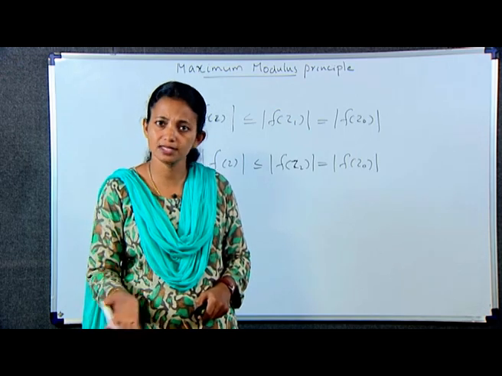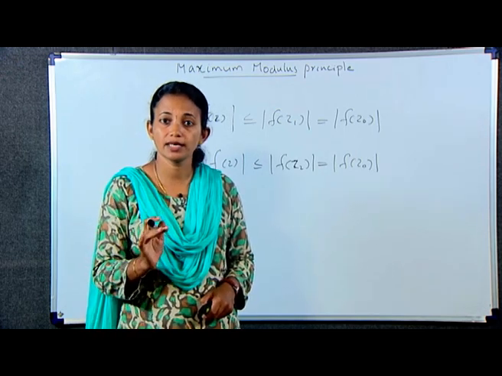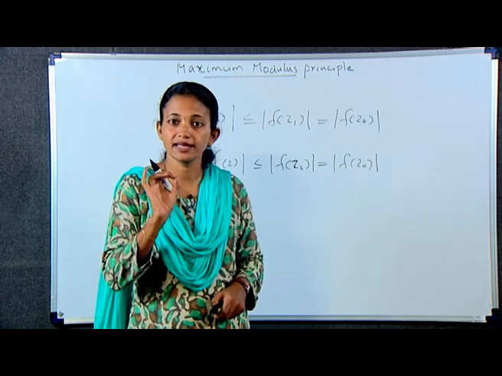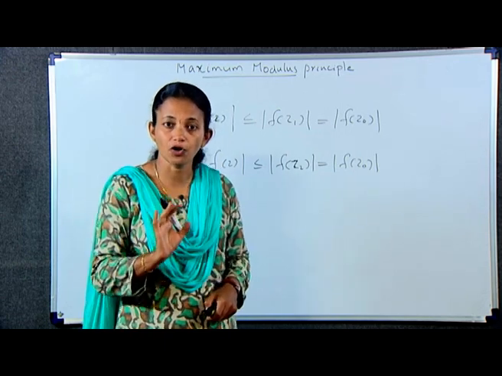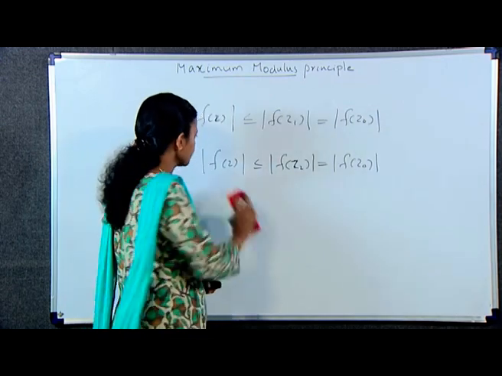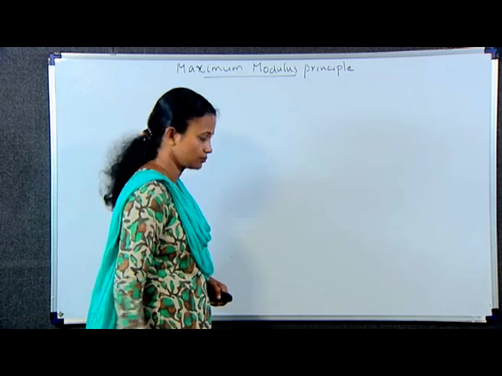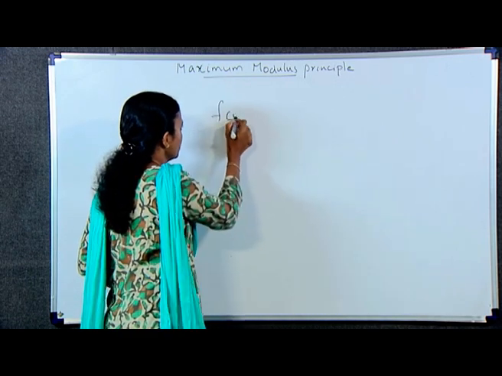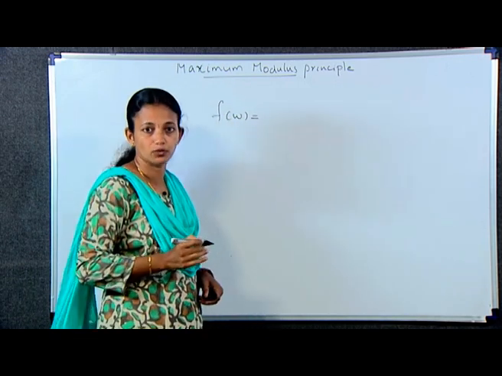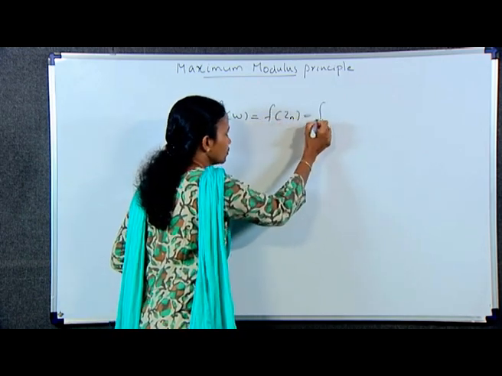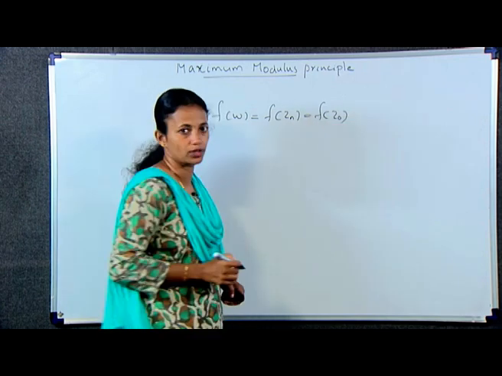Now, continuing in this manner, we eventually reach the neighborhood Nn and arrive at the fact that f(w) is equal to f(zn), which is equal to f(z0).